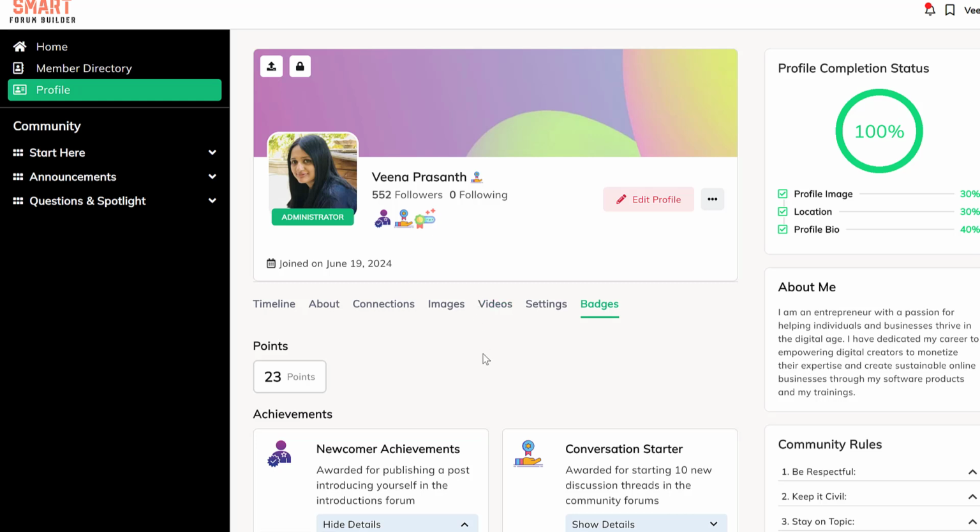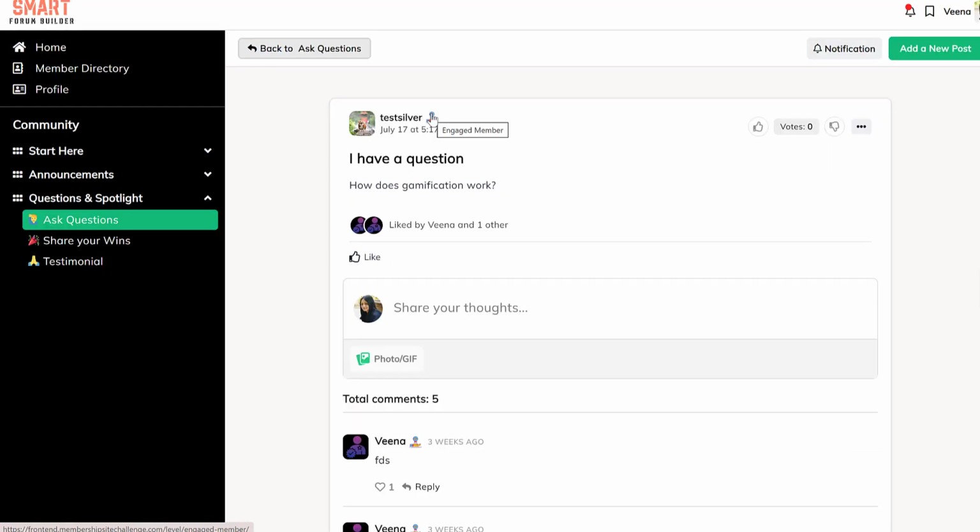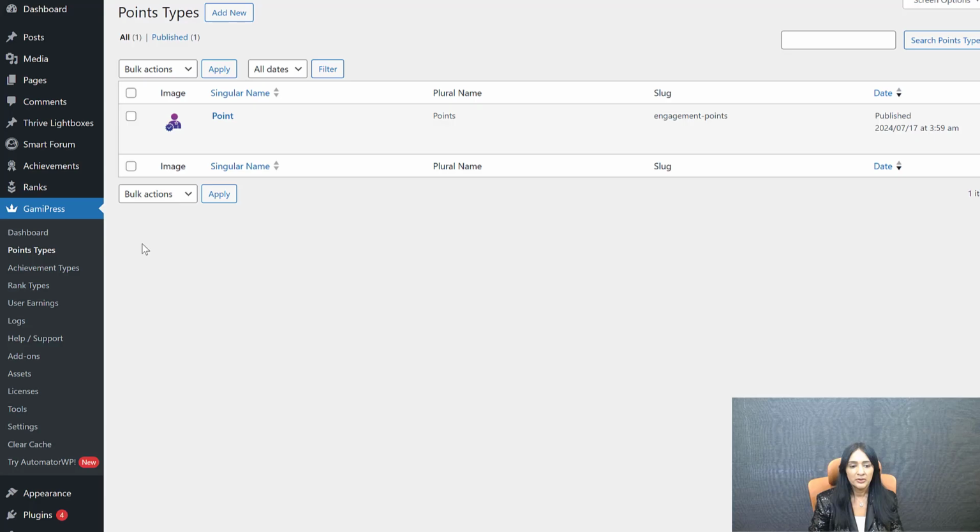And this is the level, right? This is the image for level. So this will show what level they are at. And also when they comment on someone's post, it's going to show the level they are at. You can see here, these are the points types, and I only have one here.